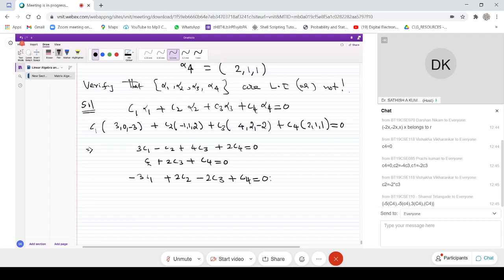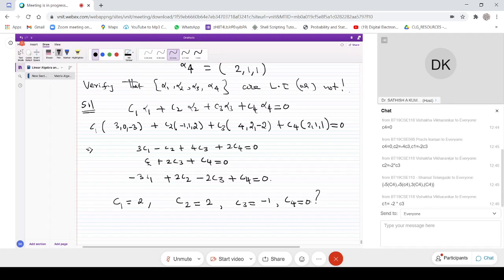Now, what are the values of c1, c2, c3, and c4? Do you get this one? c1 is 2 or minus 2. It can be, because you can multiply with minus. That is not an issue. And then c2 is 2. c3 is minus 1. c4 is 0. Do you get this?